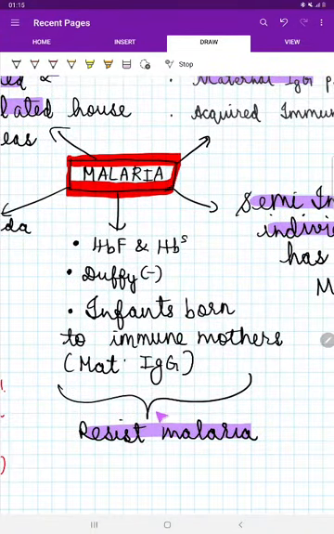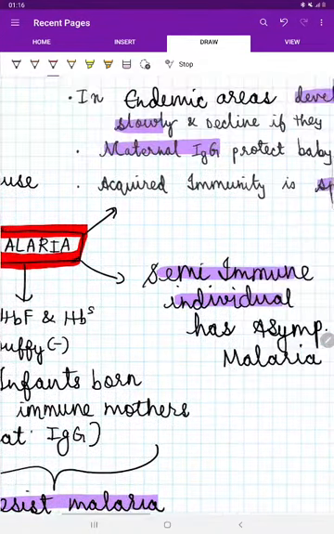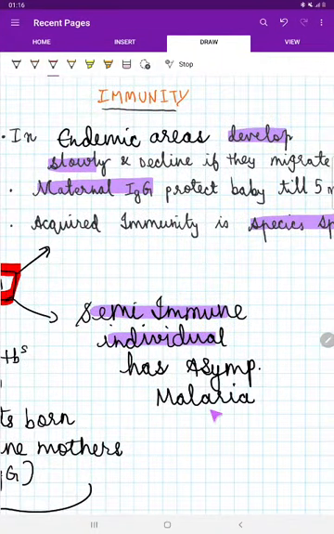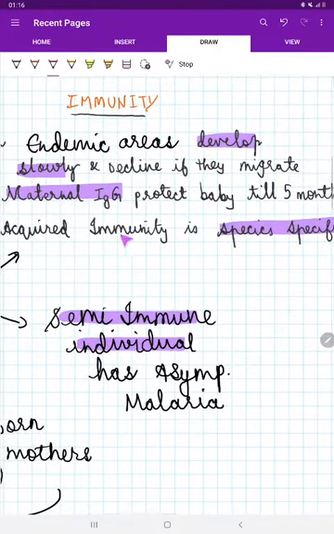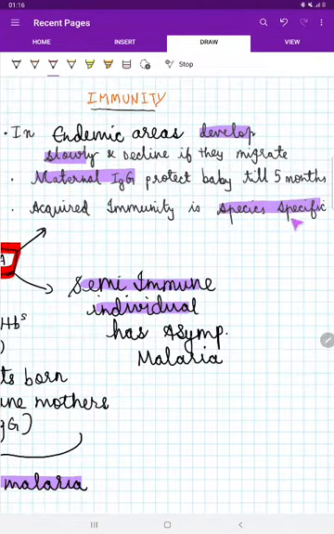Now, who are the superhumans who are resisting malaria? Simple. The person who has HbF, that is in infants. Next is HbS, sickle trait, and Duffy negative groups. Infants born to immune mothers, where the maternal IgG protects till 3 to 5 months. Next, semi-immune individuals with asymptomatic malaria, and these points we have discussed. Then the acquired immunity which develops for malaria is usually species specific.